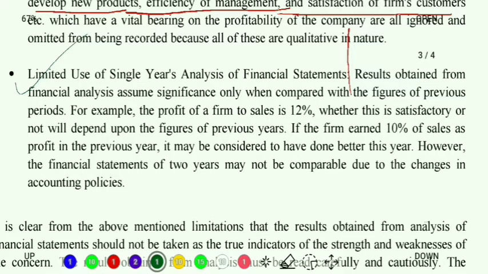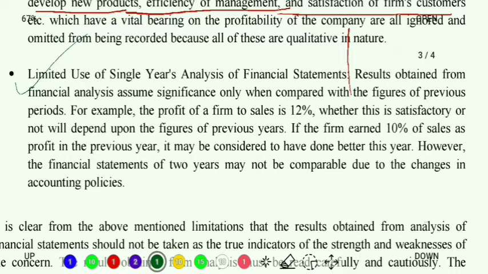Suppose in your second term examination in accountancy, you have scored 80 out of 100, and in the first term you were able to score only 75. How will I understand whether you have done good, done bad, or are constant in your performance? I will take the data from your previous examination and compare it.